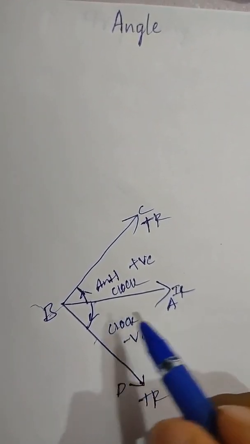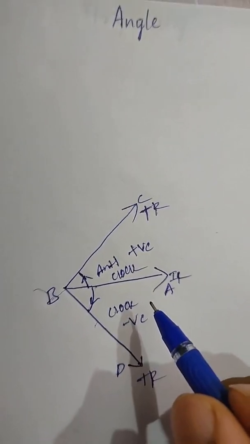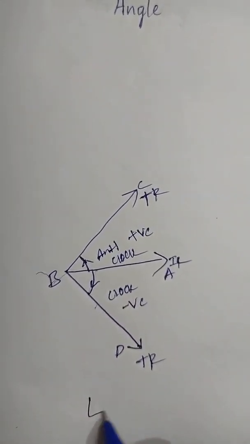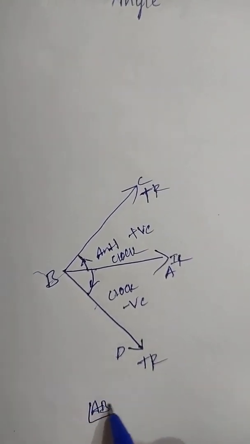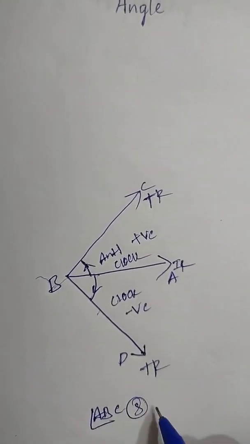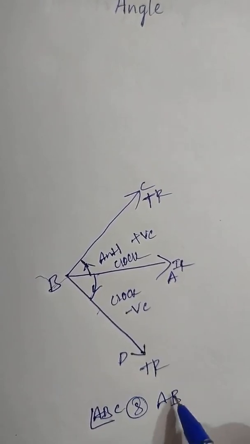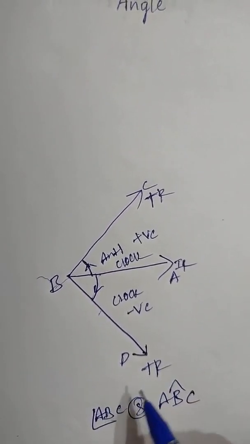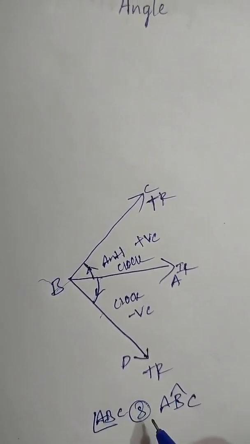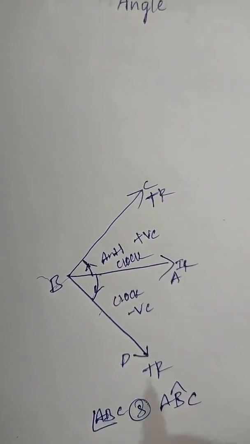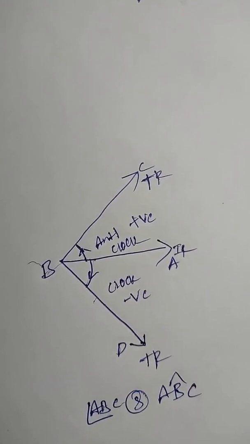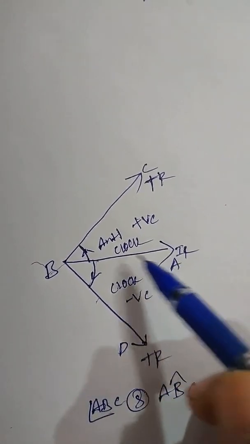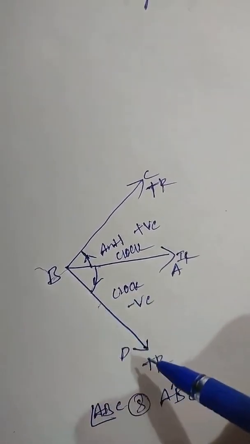So we can write it in written form as angle ABC or angle ABD. Is it clear? So an angle is represented like this. The angle is represented using the capital letters of the alphabet. So angle ABC or angle ABD.